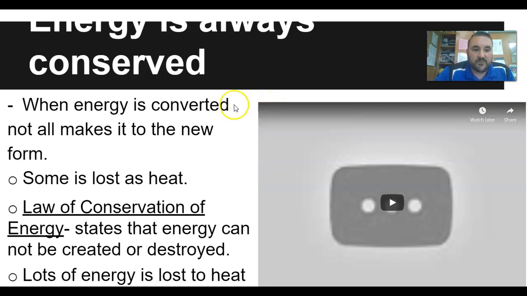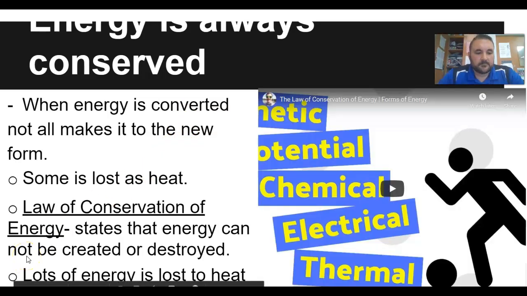Energy is always conserved. So when energy is converted, not all of it makes it to the new form. A lot of that energy is lost as heat. So we just got done saying how energy, every time you convert it, is going to be lost as heat. You know, in the winter time, you rub your hands together. You feel the heat as you rub your hands. The reason that we lubricate the engines in our cars and trucks is that the heat and the buildup of friction would actually destroy them. So a lot of this is caused by what we used to think was the loss of energy, but actually when you convert one form of energy to another, you almost always lose it in some form of heat. That is called the law of conservation of energy.